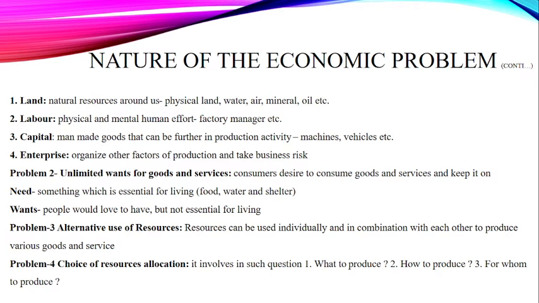The fourth thing we have is enterprise. Enterprise organizes other factors of production and takes a business risk. Organizing other factors means whatever factors we have, land, labor, capital, we will combine them, we will organize them and we will make a new product.